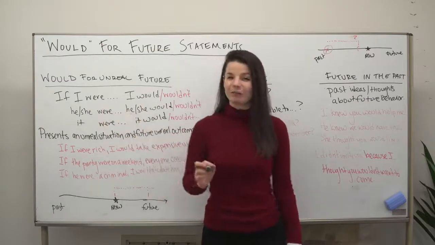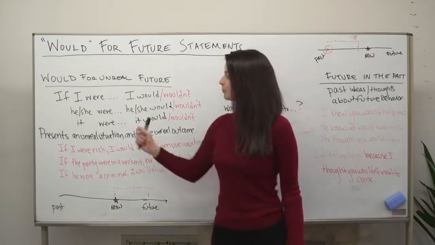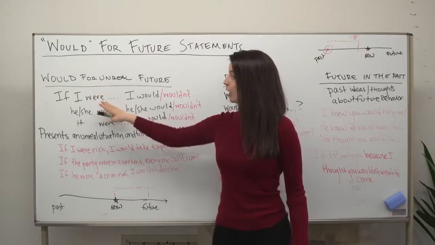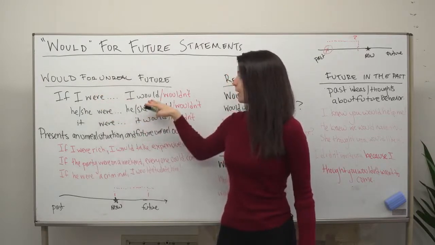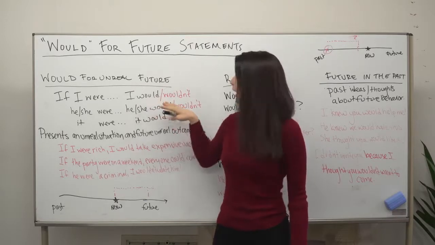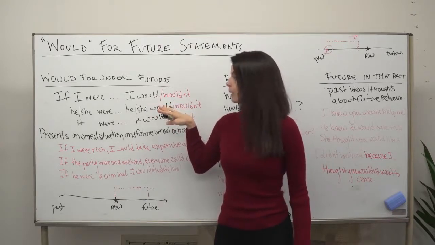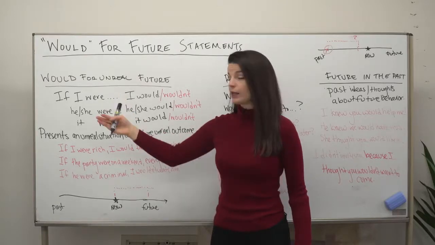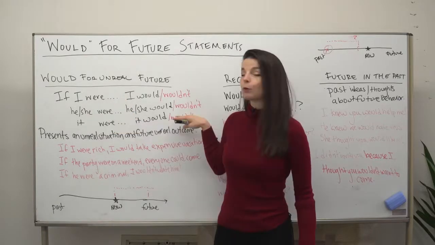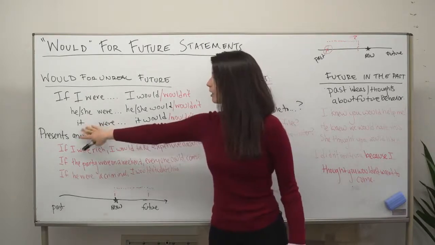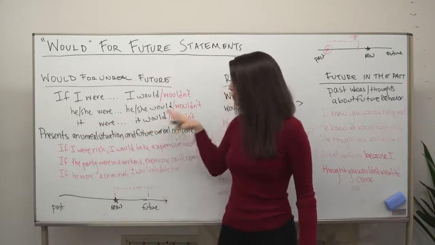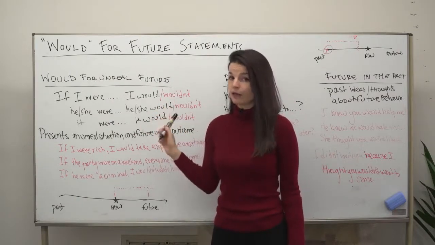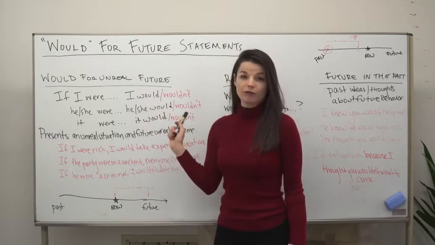So let's take a look at a few examples of this. Okay, first one. I've got a couple of patterns here, which is if I were something, I would in the positive form, or I wouldn't in the negative form. We can also do he, she, they, we, and so on. So if he or she were, he or she would or wouldn't. And same thing, we can use it here. If it were, it would or it wouldn't. So just a couple of different patterns for you to think about here in the positive and the negative form.